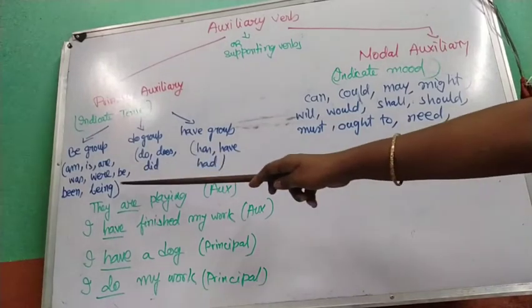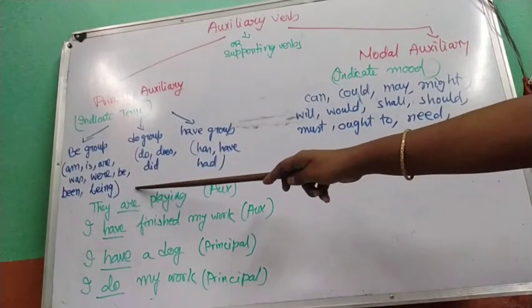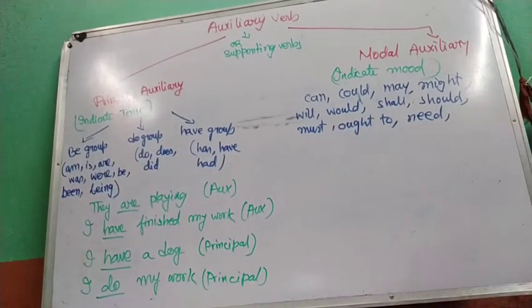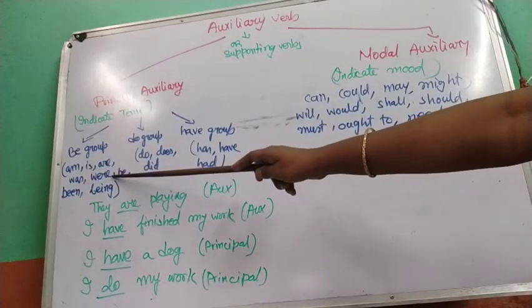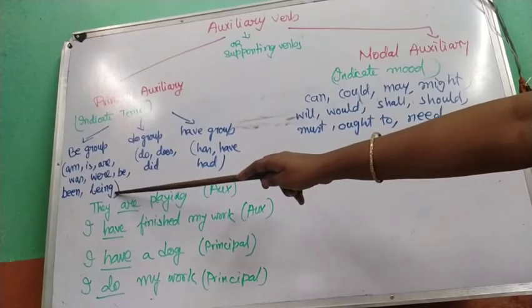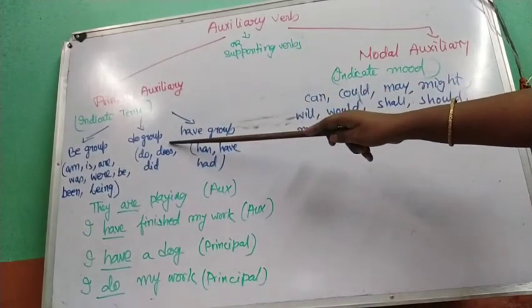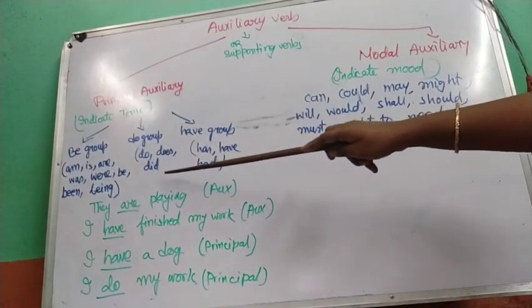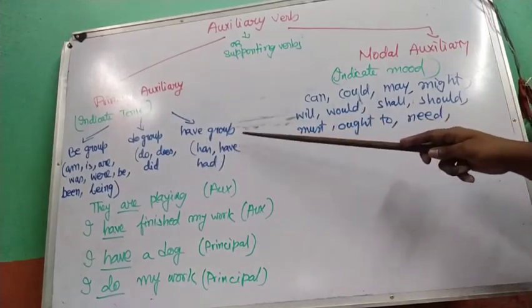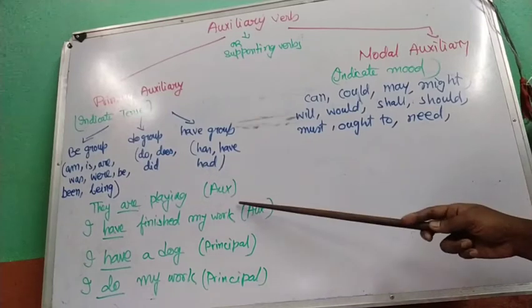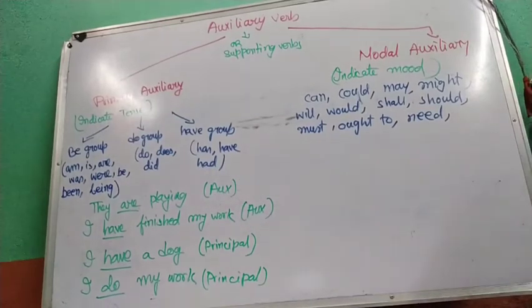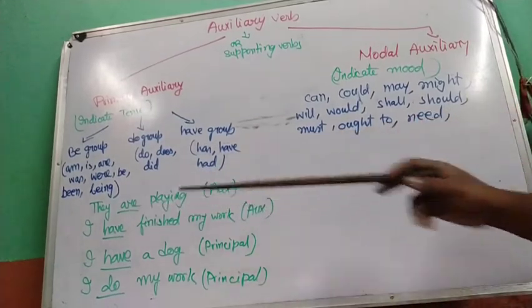Now what comes under the be group verb? There are 8 verbs which come under the be group verb. These are am, is, are, was, were, and be, been, being. Under do group verb we have do, does, and did, and under have group verb we have has, have, and had.